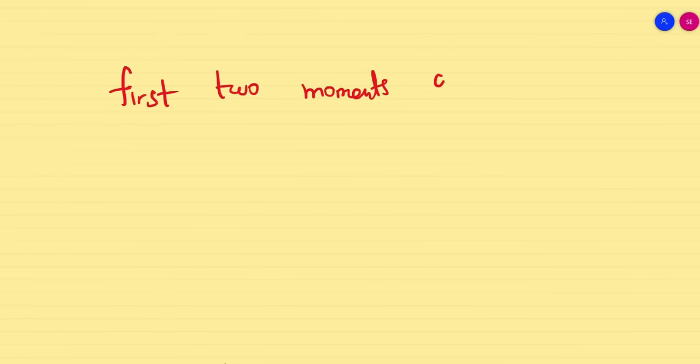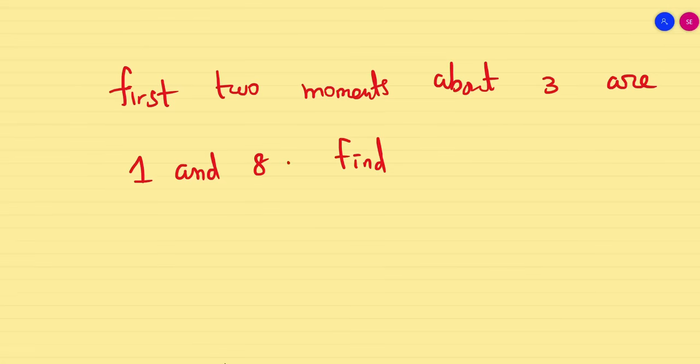The first two moments about 3 are 1 and 8. You have to understand the question. That's it. Find mean and variance. Simple. Find mean and variance.